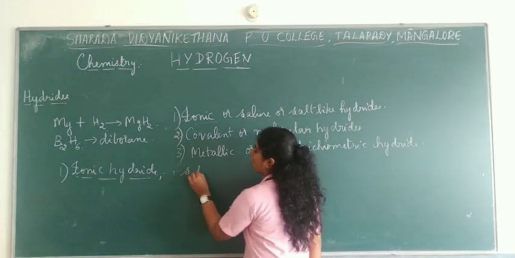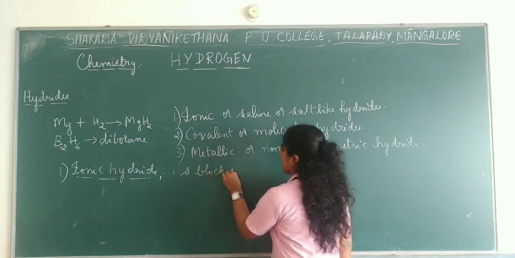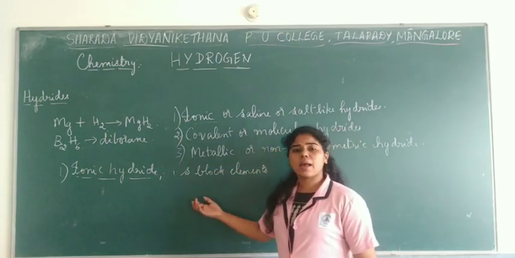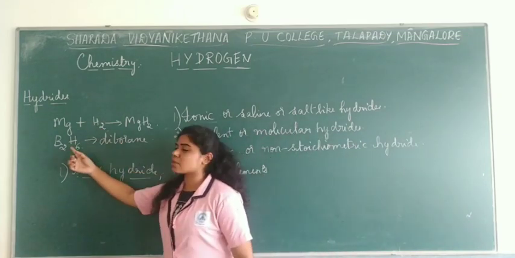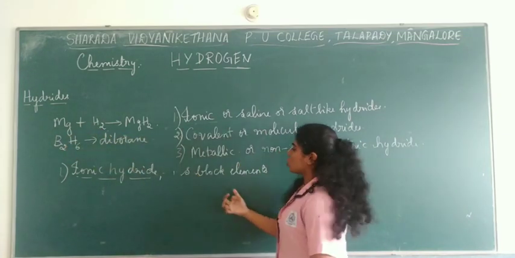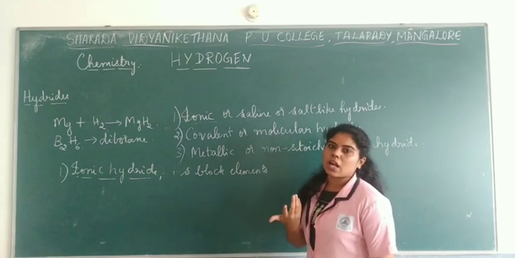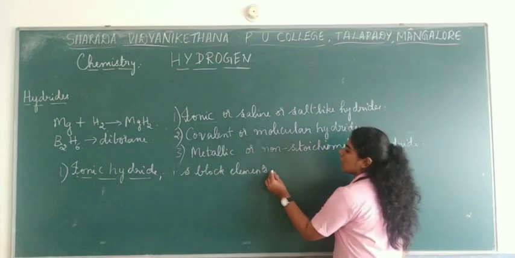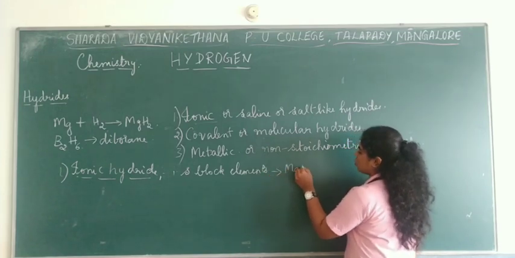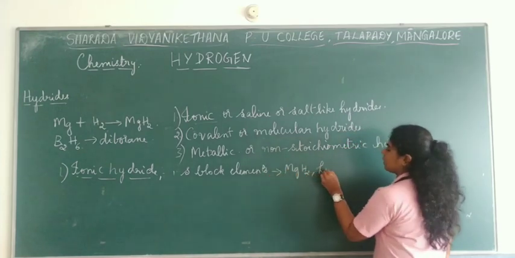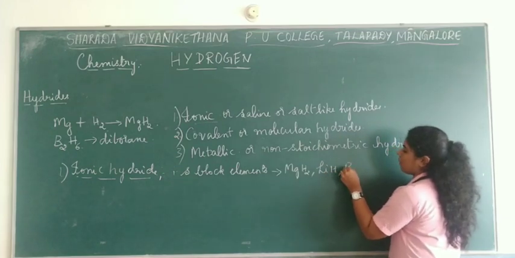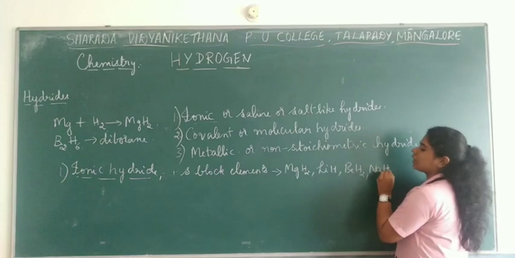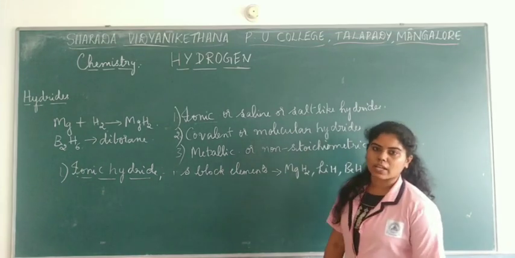For example, magnesium is an S block element, sodium is an S block element, lithium is an S block element. So here we have MgH2, lithium hydride, beryllium hydride, or sodium hydride.